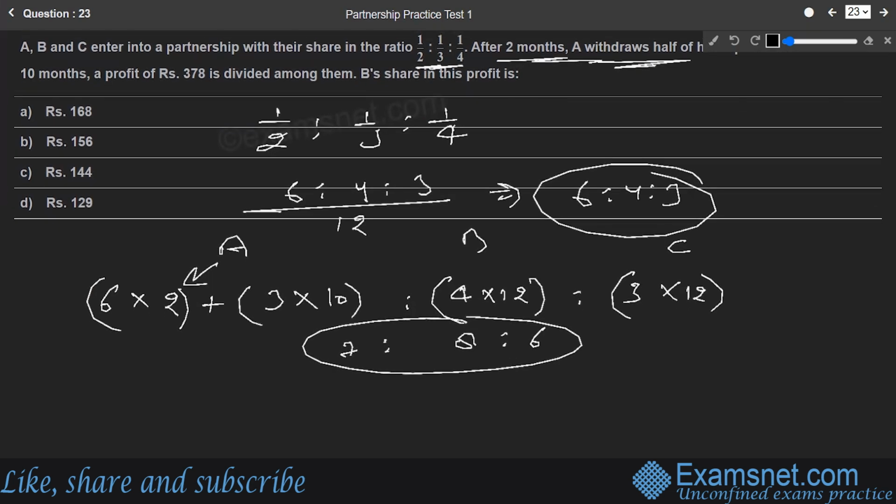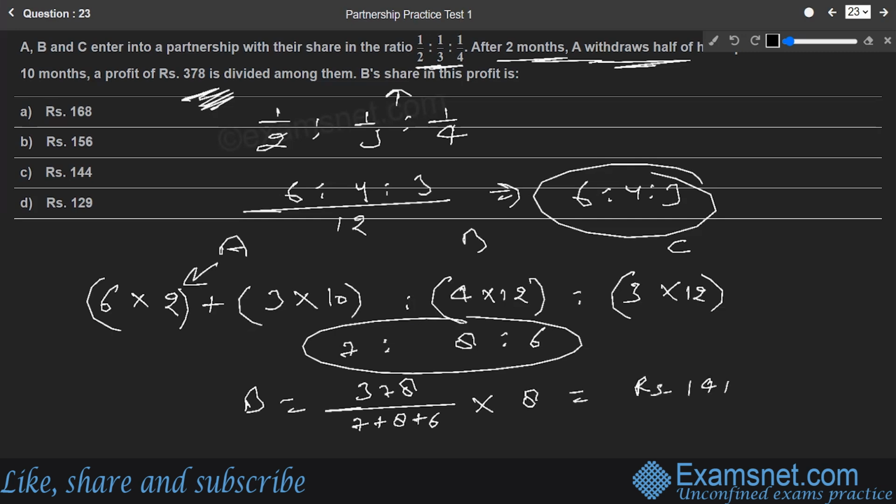They say the total profit is 378, and they want us to calculate B's share in the profit. So B's share will be the total profit, that is 378, divided by the sum of ratio terms, that is 7 plus 8 plus 6, multiplied by B's share in the ratio, that is 8. If we solve this further, it comes out to be rupees 144. So that is going to be the right answer, rupees 144, available in option number C.